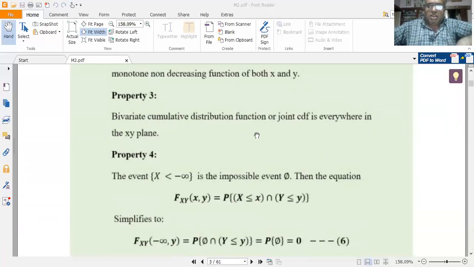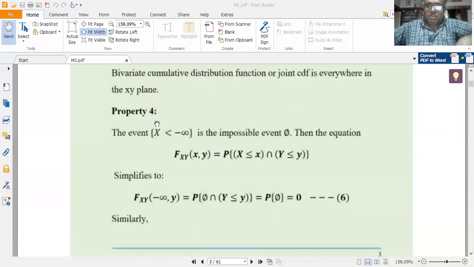Then the third property, the bivariate CDF is present everywhere in the xy plane. Then talking about property 4, the event X less than minus infinity is the impossible event, the null set phi. The event X less than minus infinity is the impossible event, that is a null set, right? So the event X less than minus infinity is the impossible event phi.